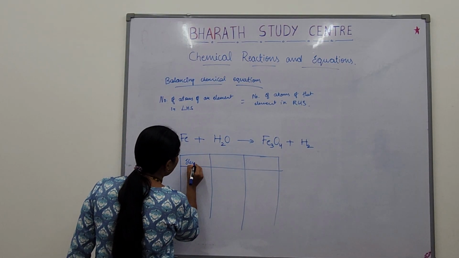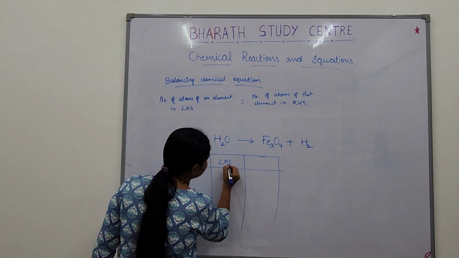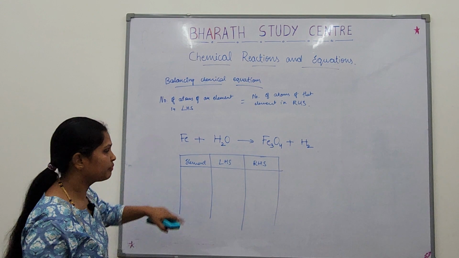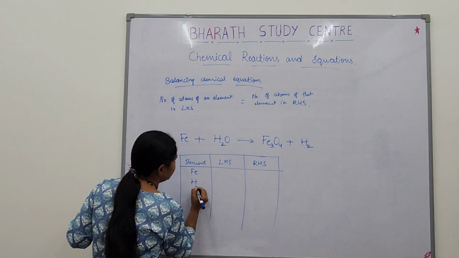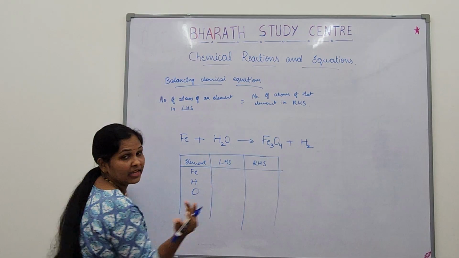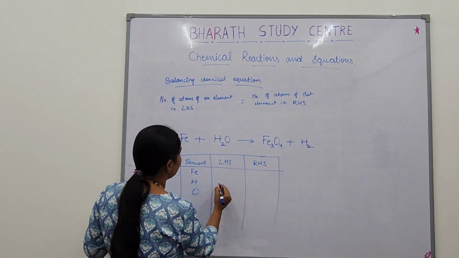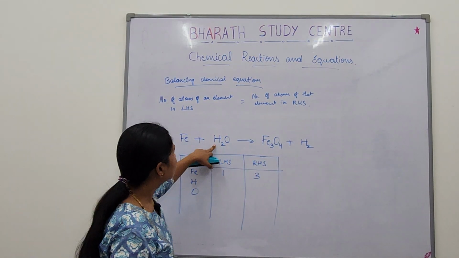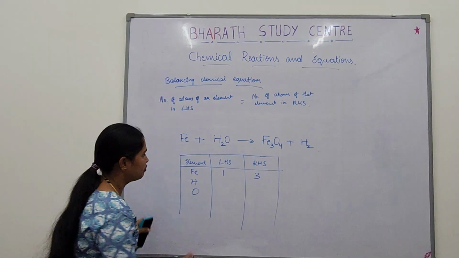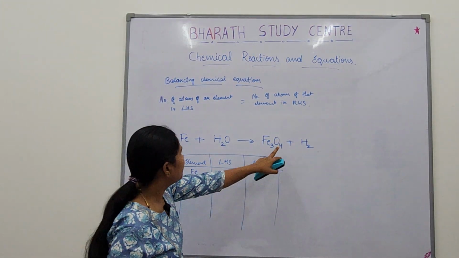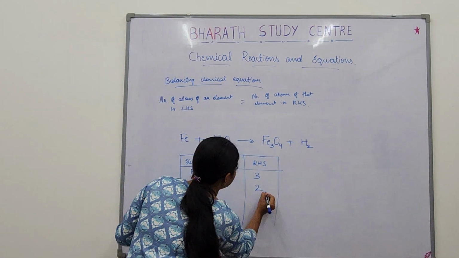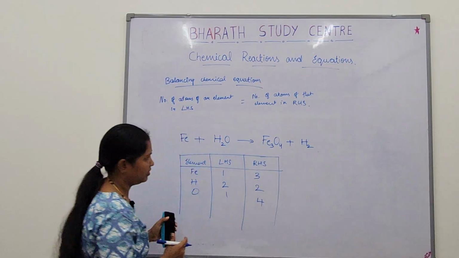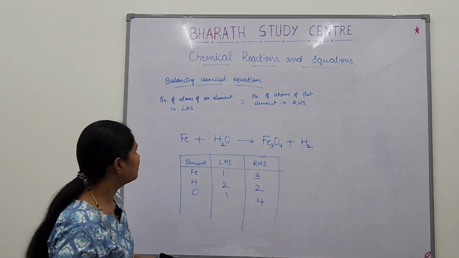Same thing. Element, LHS, RHS. Okay? Iron, Fe, hydrogen, oxygen. What else? Nothing else? That's it. How many are there in LHS? 1 is there. How many are there in RHS? 3 are there. Right? So water, hydrogen, how many are there? 2 is there. How many this side hydrogen? 2 is there. How many oxygen here? 1. Here how many oxygen? 4. Right? So we have to balance it.